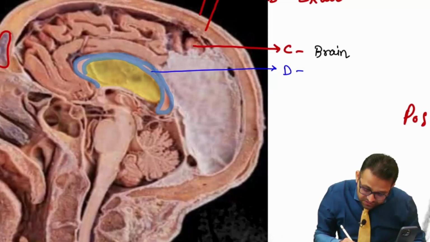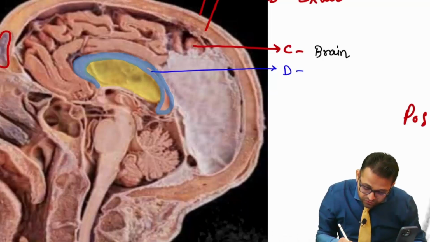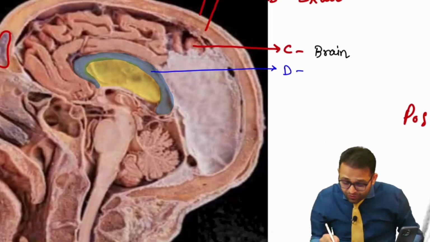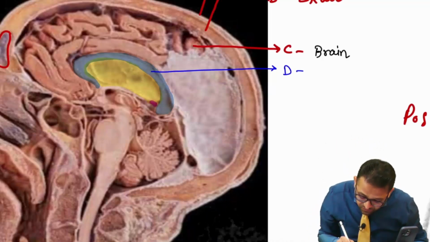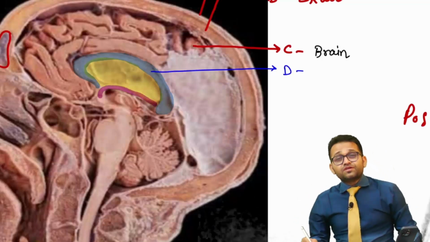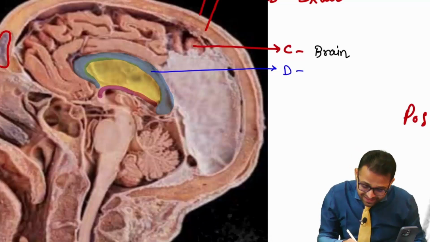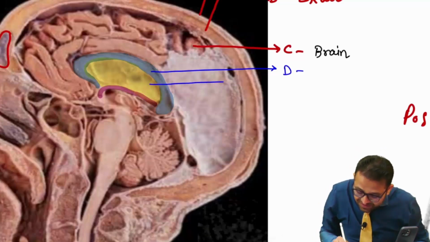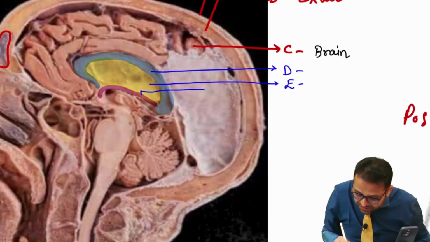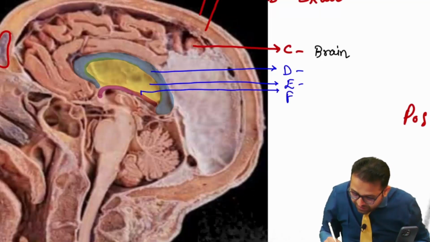What is this? And then just below this structure, a yellow color line. And one more point I want to indicate, there is one white color structure, a very famous question for the NEET PG student. So I am marking this structure as the D, and this is your E, and here is your F.